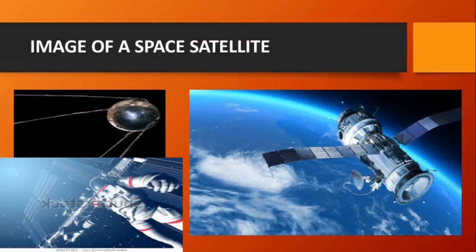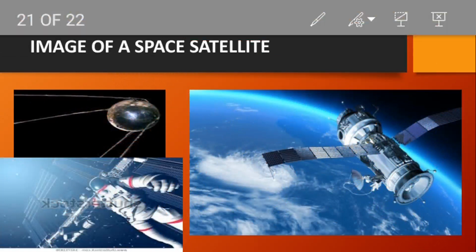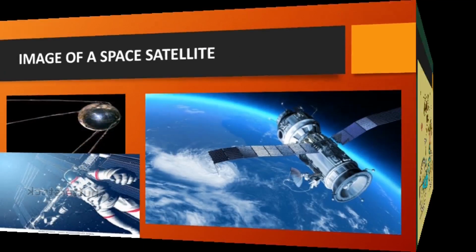You saw how it's looking. Then you have all these modern satellites. That's the first image from the right. Yes, that's the modern satellite. Now some robots have been sent into space to go and pick up information. So most times scientists build robots and send them into space to pick up information. So these are the images of space satellites that help to bring down information to man. They are controlled and manned by computers. Okay, these are the images.